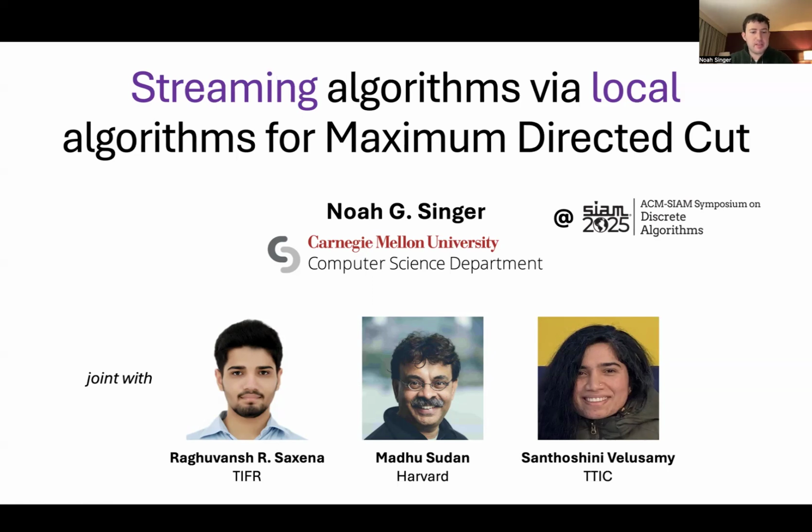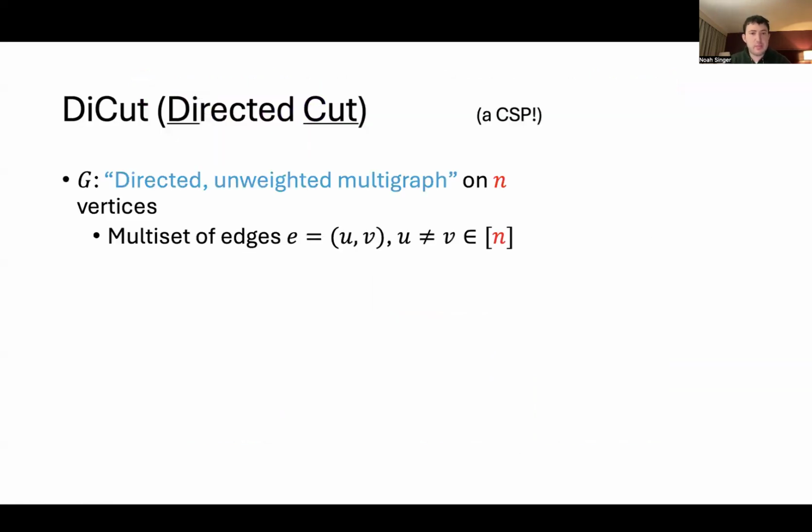So I'm going to be talking about this paper that's joint with Raghuvansh Saxena, Madhu Sudan, and Santhoshini Velusamy, about streaming algorithms for a certain problem called the maximum directed cut problem. I'm going to start by defining the problem. This is an example of a constraint satisfaction problem.